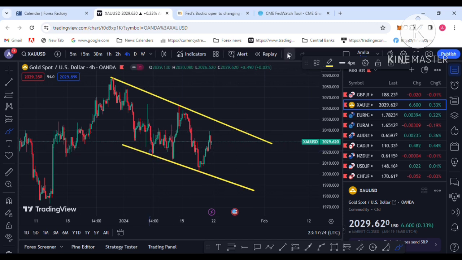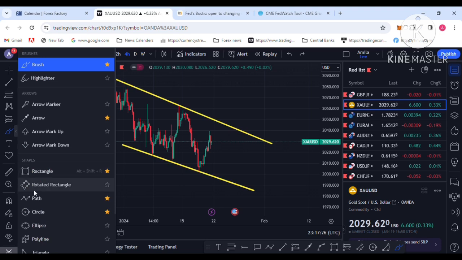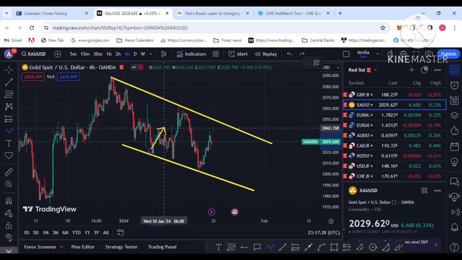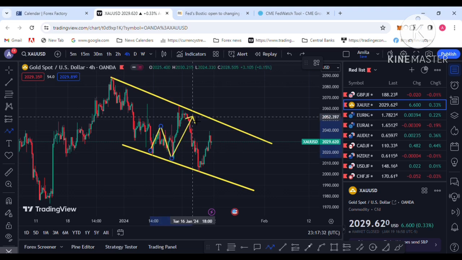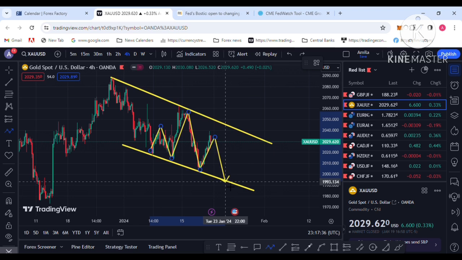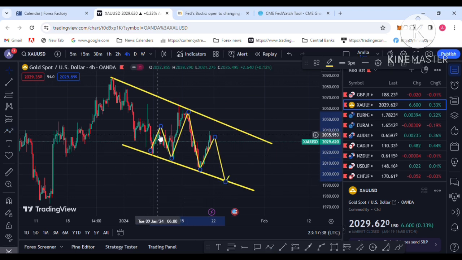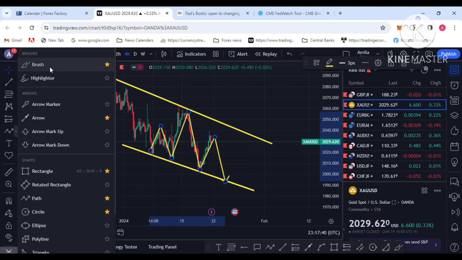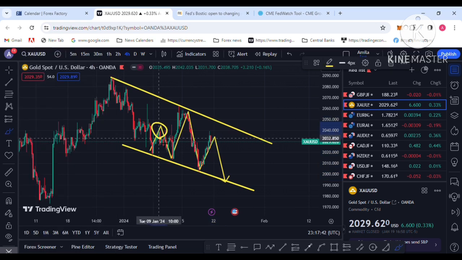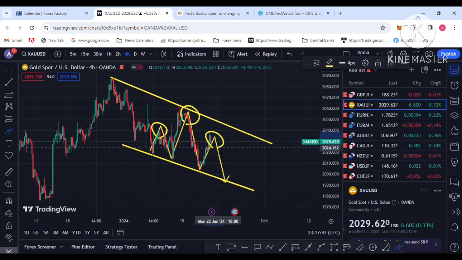So let's go to the technical analysis for next week. I am seeing this type of pattern continuing: the left shoulder, head and right shoulder. I am on the 4-hour chart. You can see the head, left shoulder and right shoulder continuing next week.